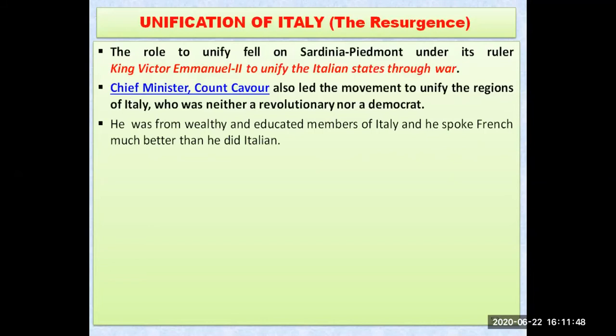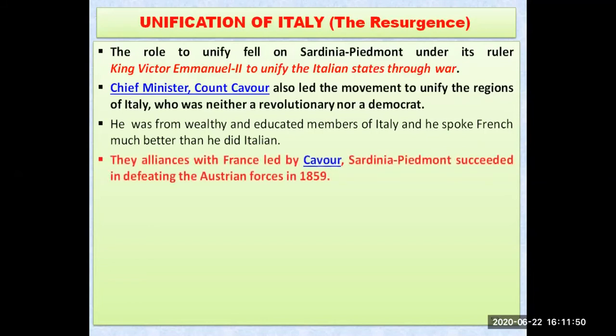Chief Minister Count Cavour and King Victor Emmanuel II both united together and allied with France. You can see, because he was speaking French very well, he went to France. He asked France to help them get Italy united.